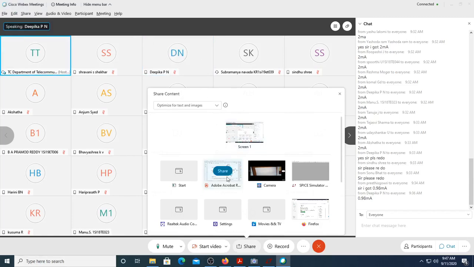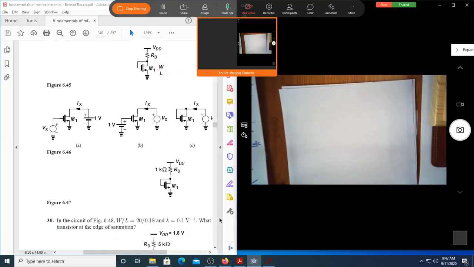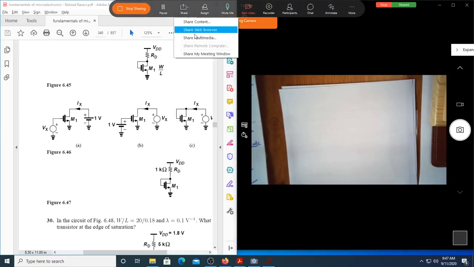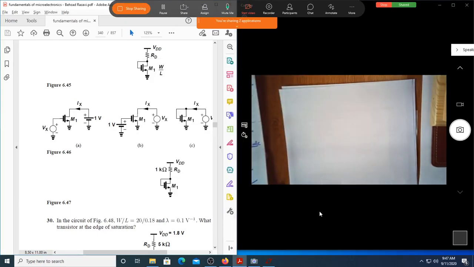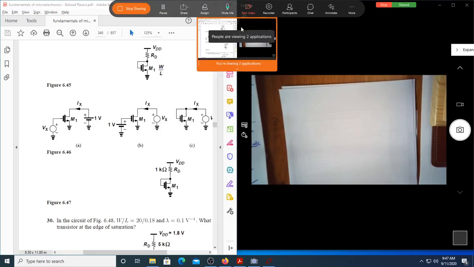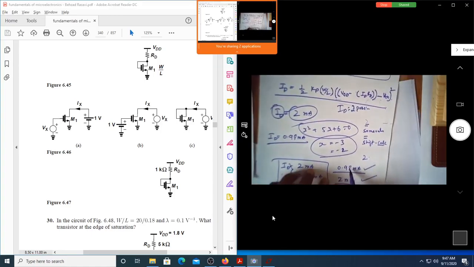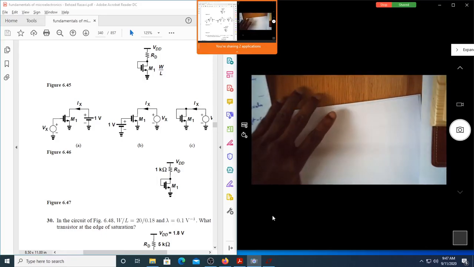Okay, let me share this. Now both are visible, no? Now the question is, we are getting two answers. One is 0.98, other is 2 milliampere. So which one is correct? Let us try to find out.